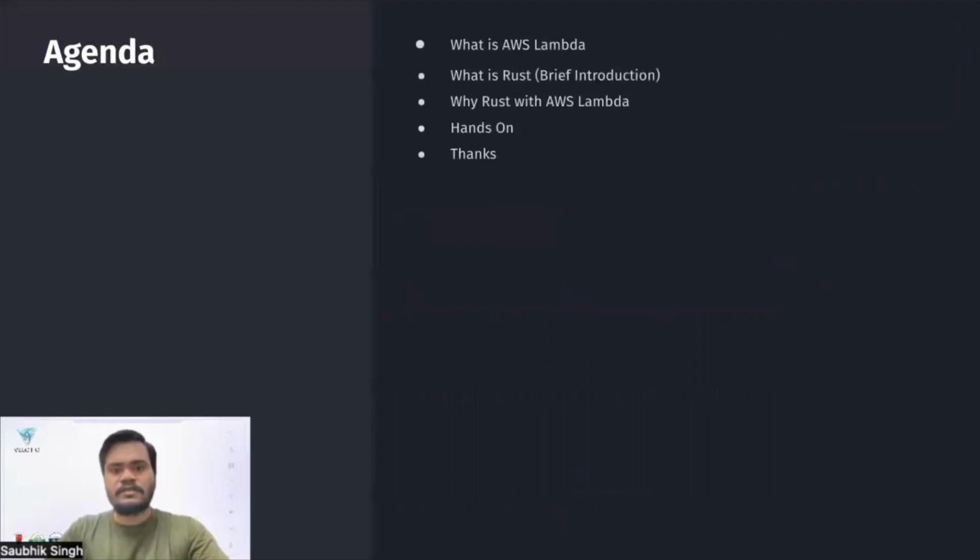So what is the agenda for this video? The agenda is: what is AWS Lambda? What is Rust? I'm going to give a very brief introduction about Rust because it's a very vast topic. We cannot cover it in a 10 minute video. Why Rust with AWS Lambda? There are seven or eight already supported runtimes provided by AWS. So why would you want to choose Rust for your custom runtime? We're going to talk about that, and at the last, I'm going to give you a quick demo.